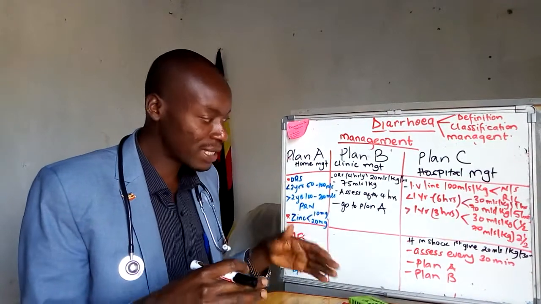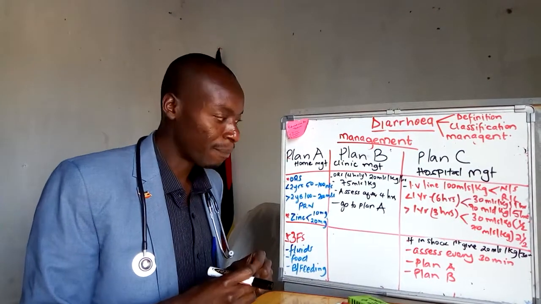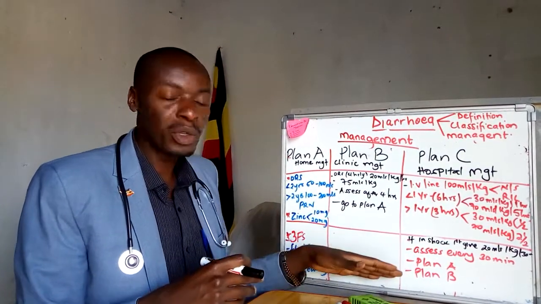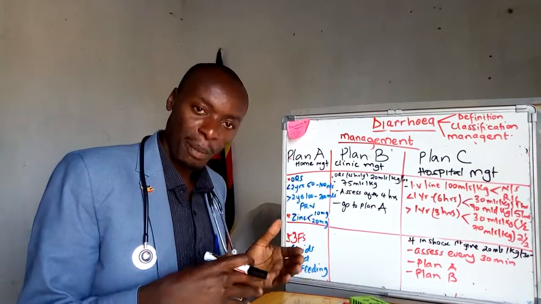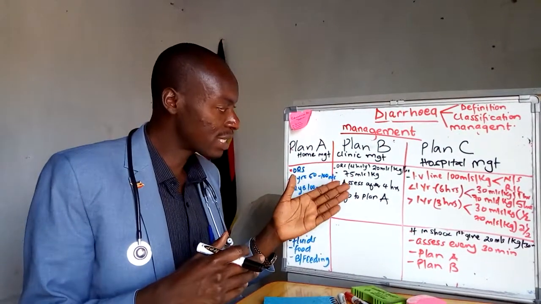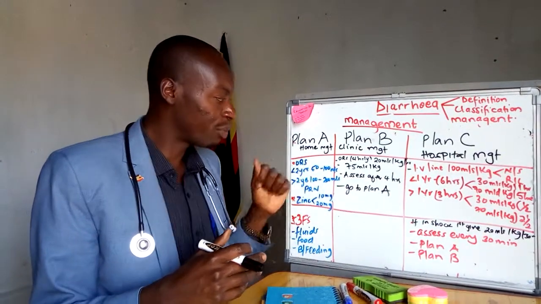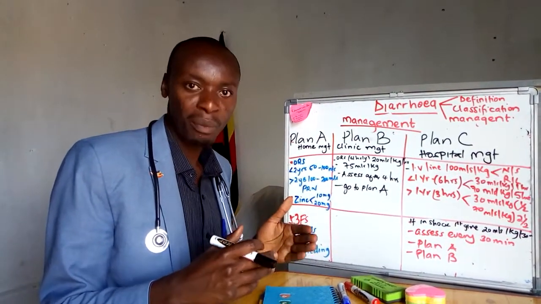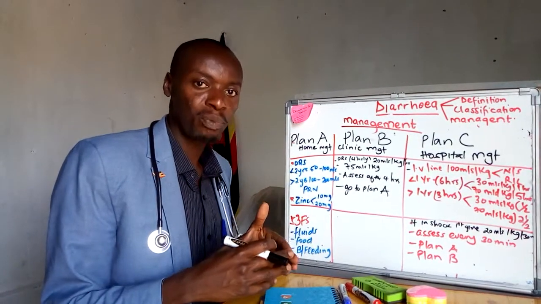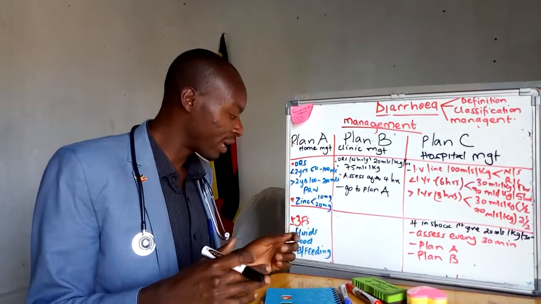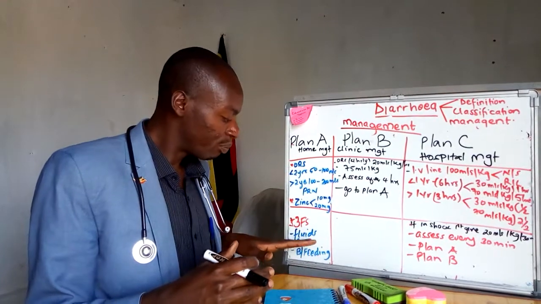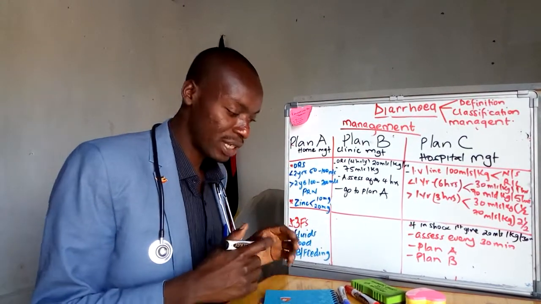After, you keep assessing every 30 minutes. And if the child improves, then you go to plan B. You manage plan B by giving ORS and zinc as we have seen, and then if the child improves again, you go to plan A, you discharge home, and then you advise the mother on how to continue giving ORS, zinc, and plan A like we have seen.